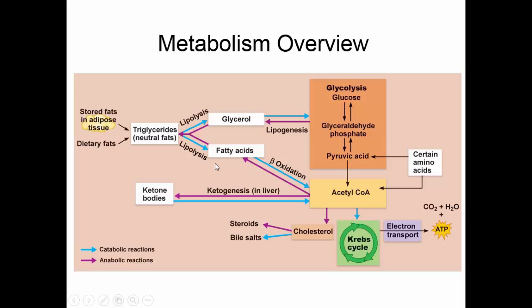So in our overview, here is how carbohydrates are used. This is straight through, and this is the way we want to make most of our energy, most of our ATP, is using carbohydrates. We can detour excess carbohydrates to fats. We can break down fats to make ATP. We can also use some of the products here to make new amino acids, those we can make, but if we're breaking down proteins, there are certain amino acids that can fit in at various places here in the pyruvic acid, the acetyl-CoA, or even in the Krebs cycle. But it takes so much work to get them to this point that we usually don't make very much ATP from proteins.